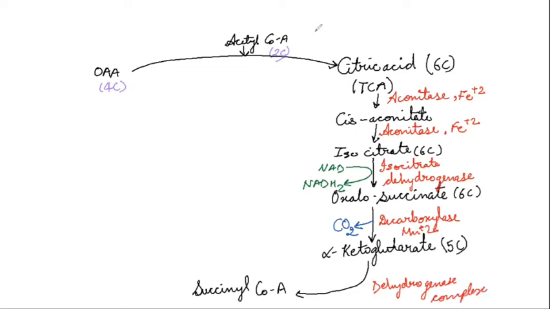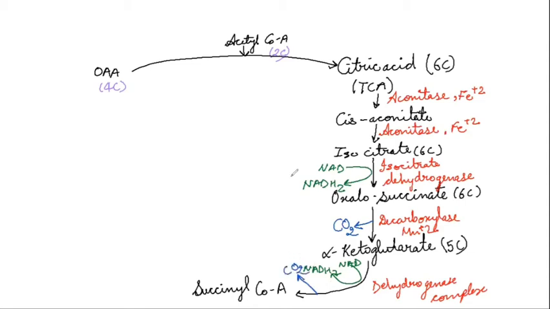Here we get the molecule of NADH2. So NAD converts into NADH2. And here again the decarboxylation takes place, means CO2 is released. This reaction is quite similar to the link reaction.